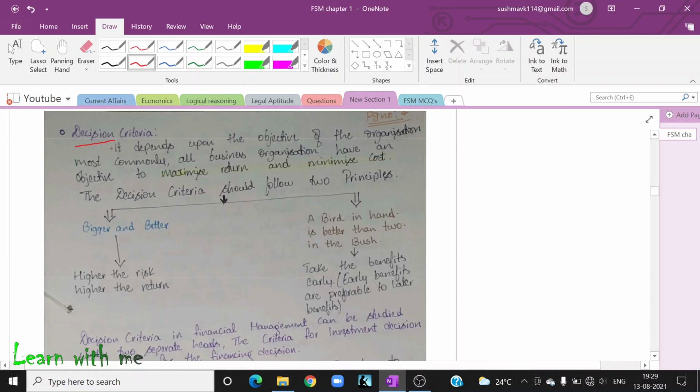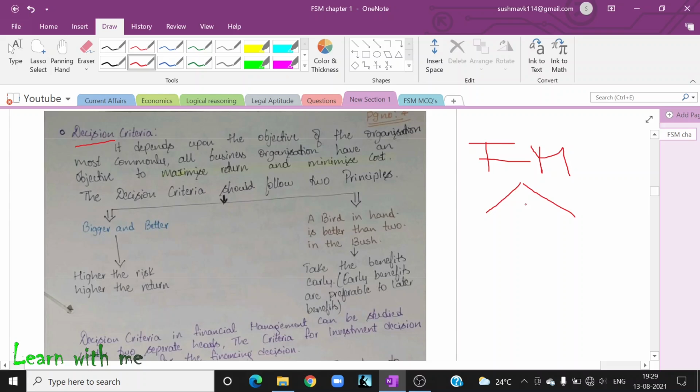Okay, guys, now let's start with our theory part. We are going to discuss decision criteria now. What is decision criteria? Who will make the decision? Of course, a finance manager will make the decision. In this book, and normally in our real life, we follow this technique. There are two principles that any finance manager, or any person who has knowledge of finance or who doesn't, will follow.